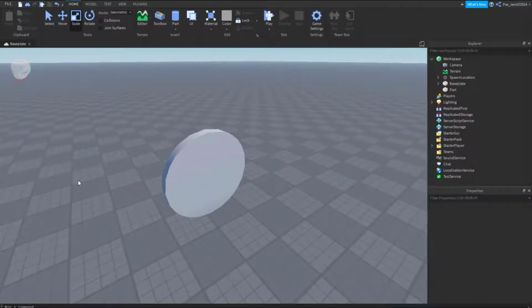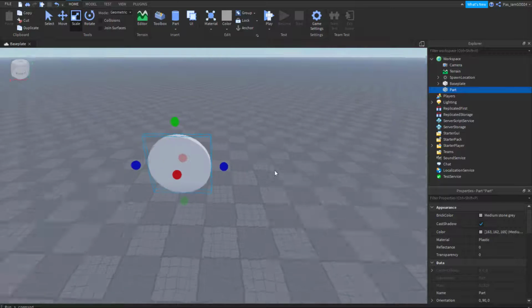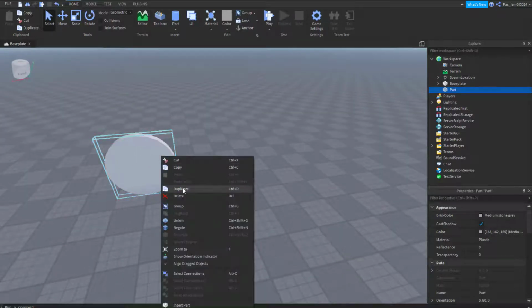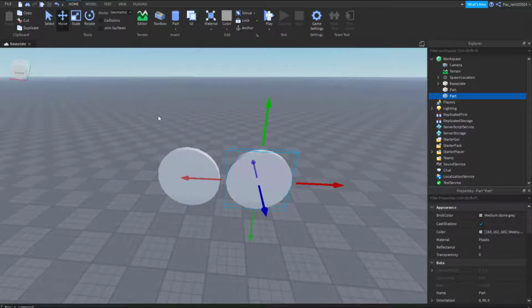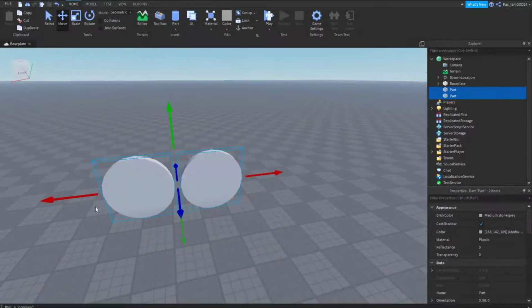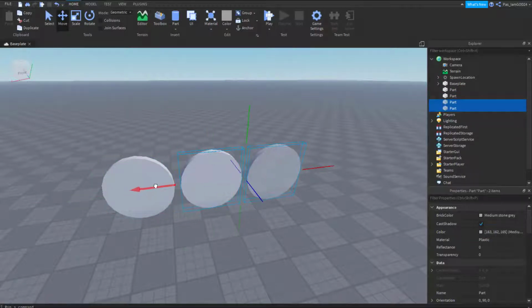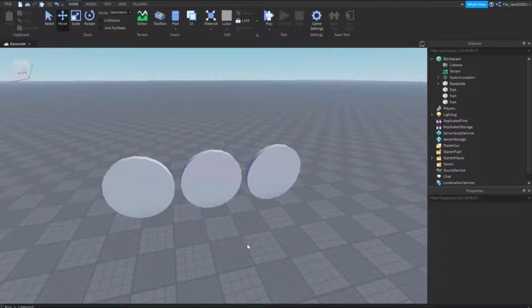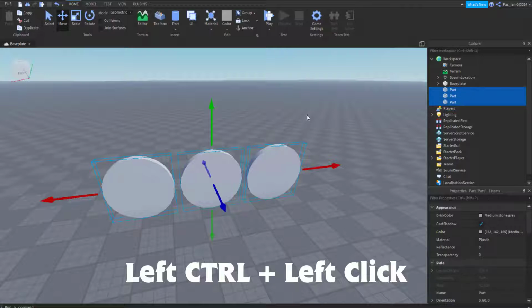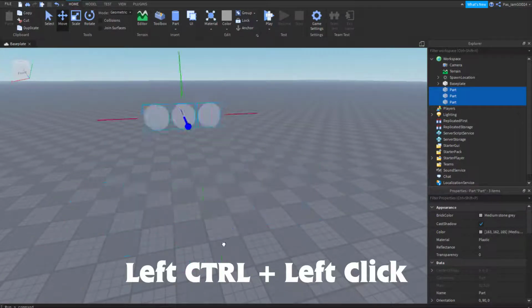Once you've done scaling the cylinder, duplicate it by right-clicking and then clicking Duplicate. As you can see, there are two parts in the Explorer on your screen's right. Then drag your duplicated part to the right or left. Then select all of them and duplicate them again. The shortest way to duplicate is Ctrl plus D. Then select all of them by holding the left Control button on your keyboard and then left clicking.